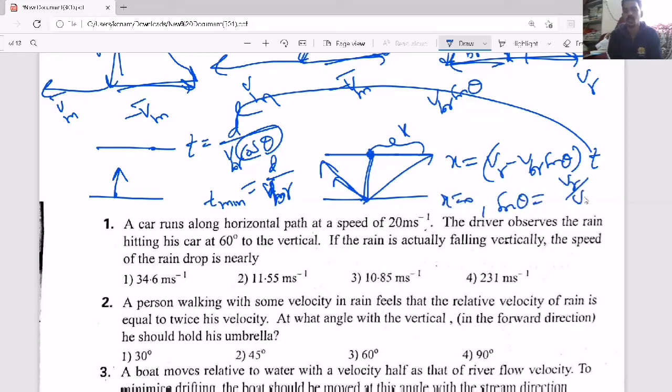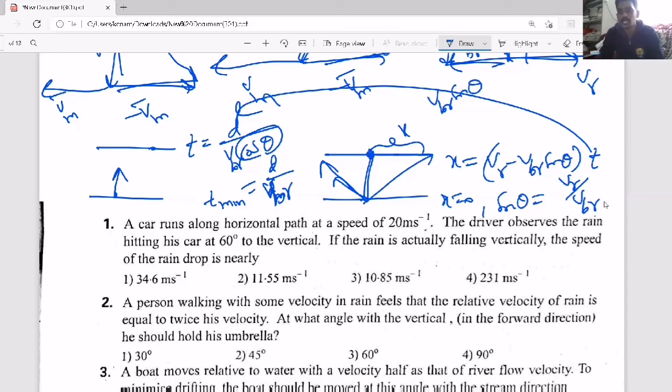Then the condition is sin theta equal to VR by VBR. So at this stage, I am just telling you three conditions. One is, what is the time in any general case? What is the minimum time? And what is the drift? And what is the condition for drift to become 0?